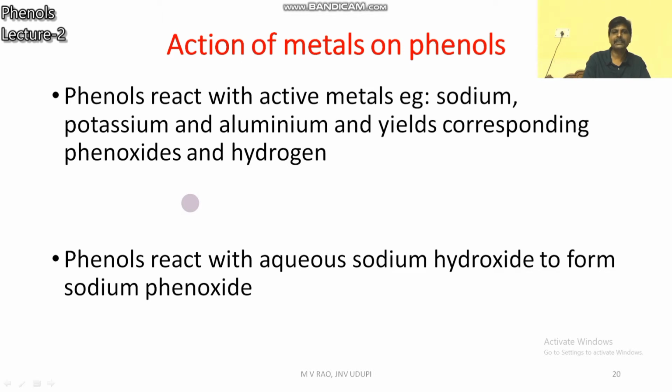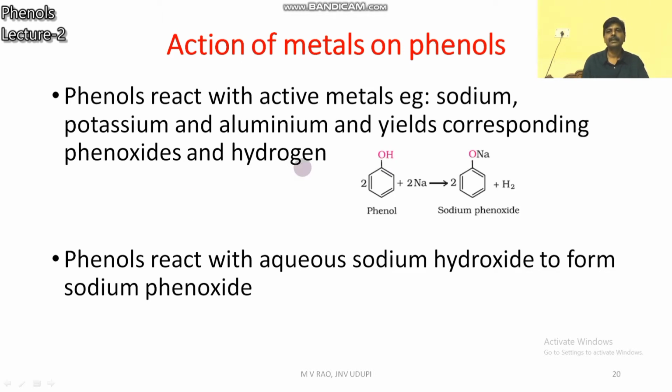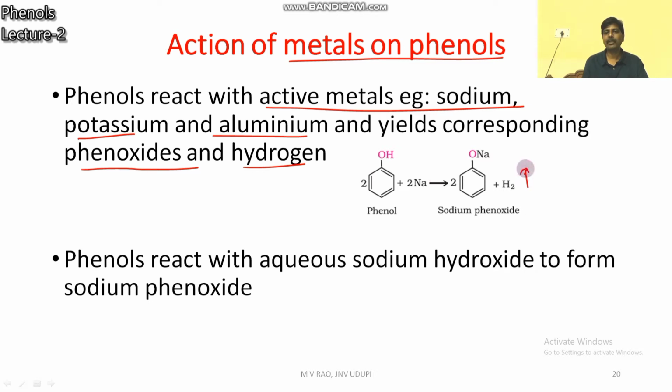Action of metals on phenols. Phenols react with active metals like sodium, potassium and aluminum, and yield the corresponding phenoxides and hydrogen gas. Phenol reacts with an active metal and releases hydrogen gas, which means this substance is acidic in nature.